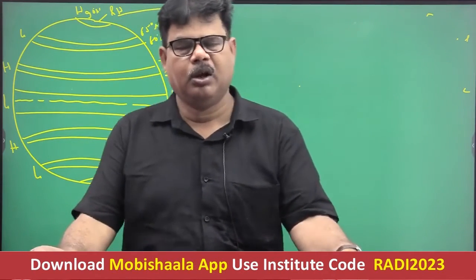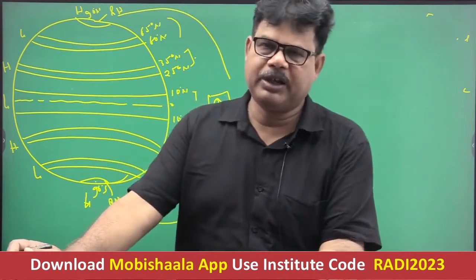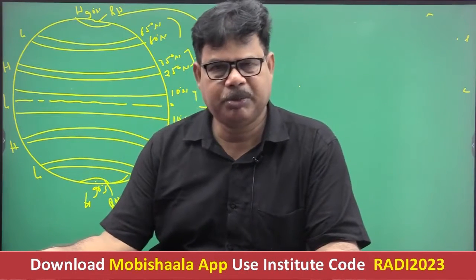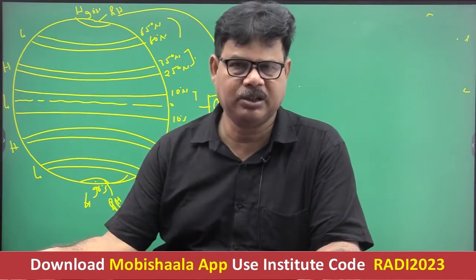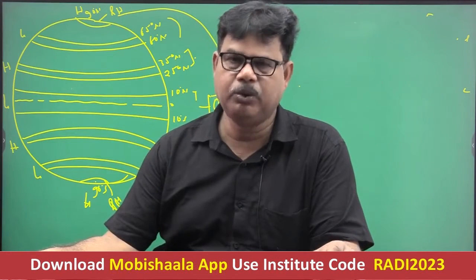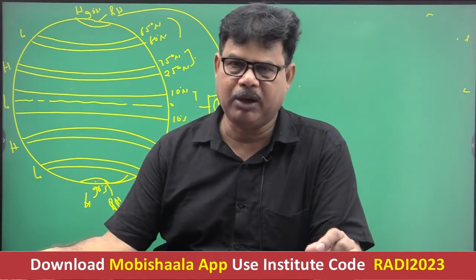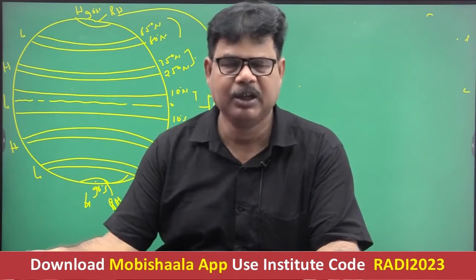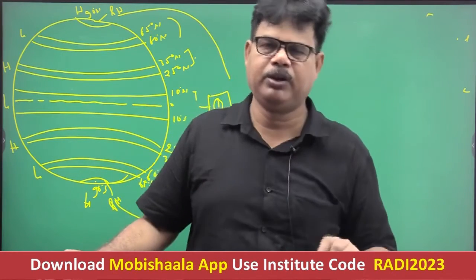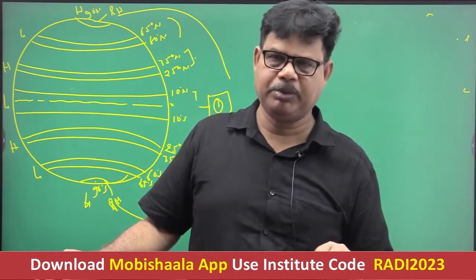If the temperature is high, then low pressure is expected there, but against this there exists the formation of high pressure in this zone. So you cannot explain the formation of the subtropical high pressure belt on the temperature factor. So this pressure belt is referred to as a dynamically induced pressure belt.